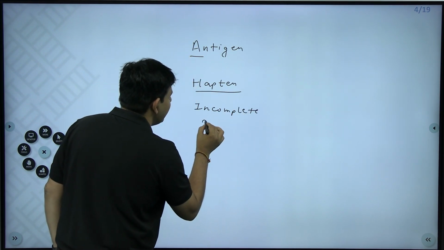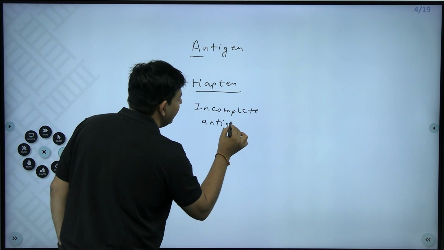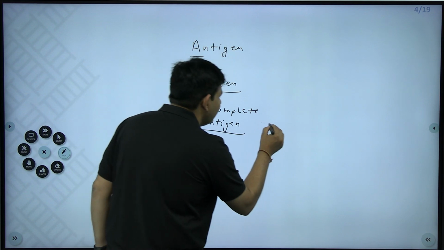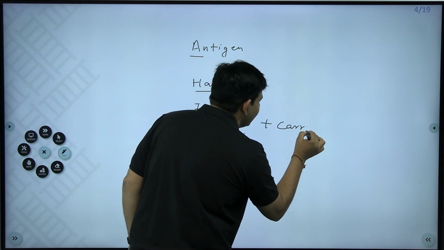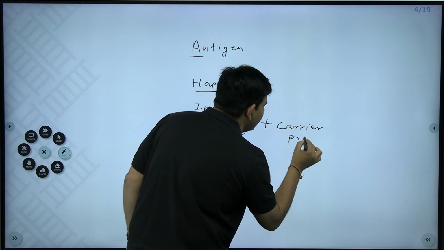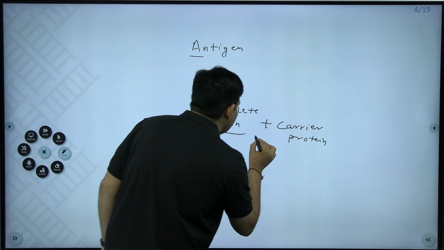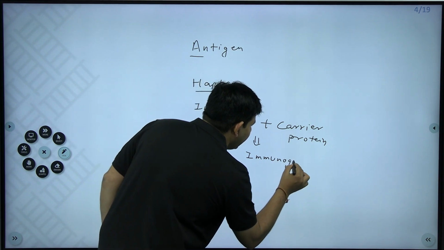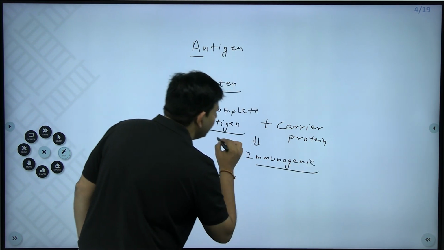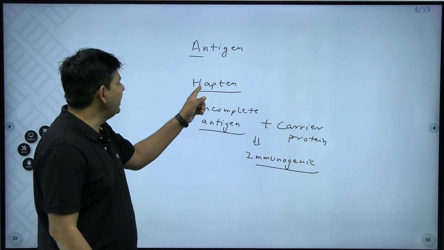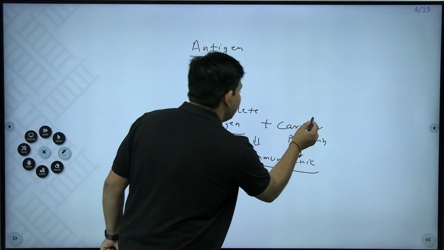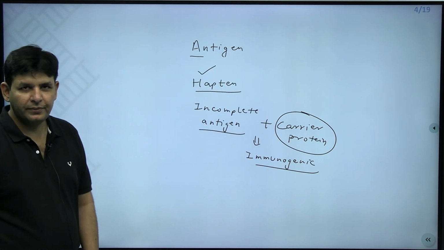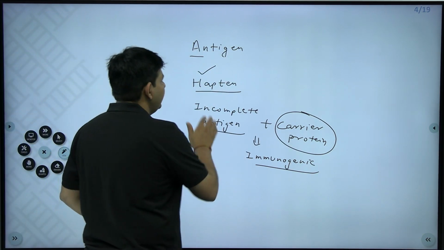This incomplete antigen needs a carrier protein to be immunogenic, meaning it will induce antibodies only when the carrier protein is added to it. That is what is termed a hapten. So this also needs to be remembered.